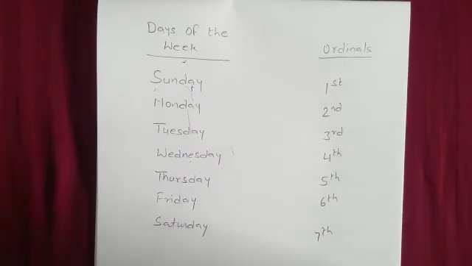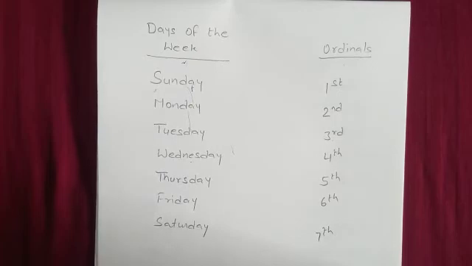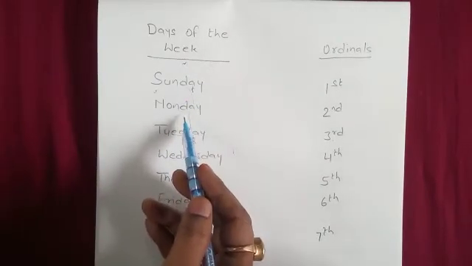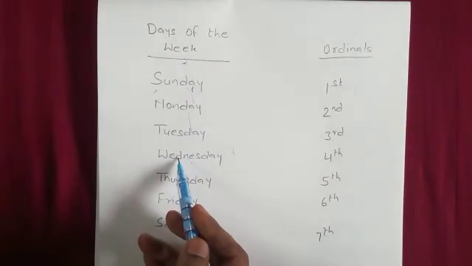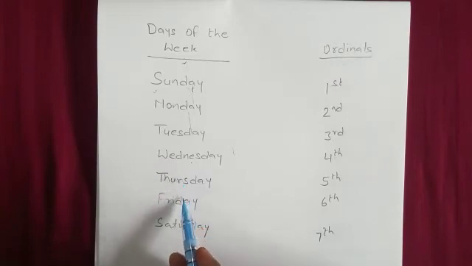After this I want to teach you days of the week. How many days in a week? Come on, answer me. Yes, there are 7 days in a week. These are Sunday, Monday, Tuesday, Wednesday, Thursday, Friday and Saturday.